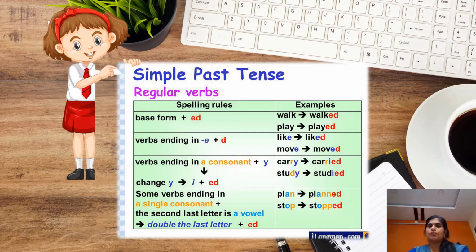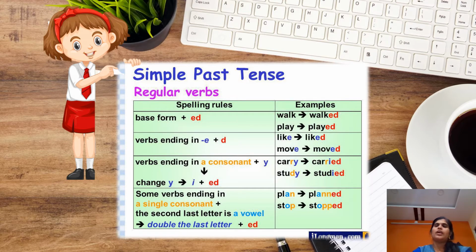Here the word plan ends with the letter N and it is preceded by the vowel letter A. That means in order to make it into a simple past tense, the last letter should be doubled. For example, plan, planned, stop, stopped.